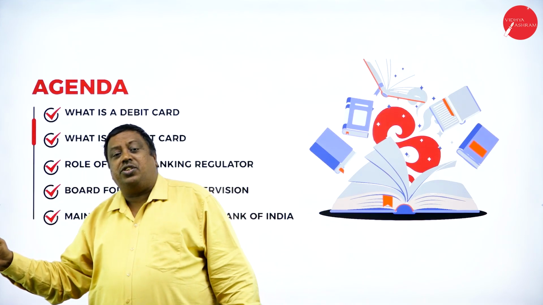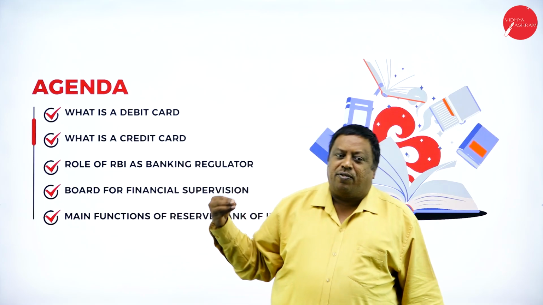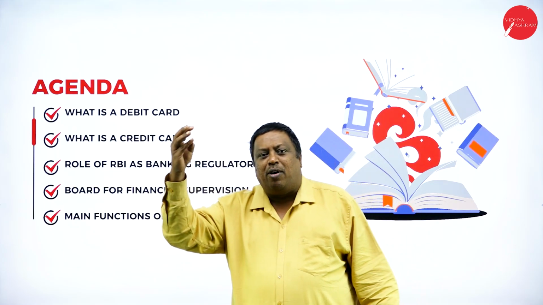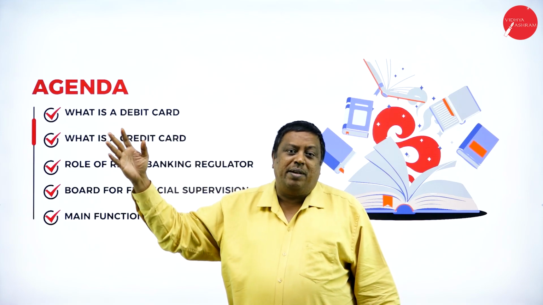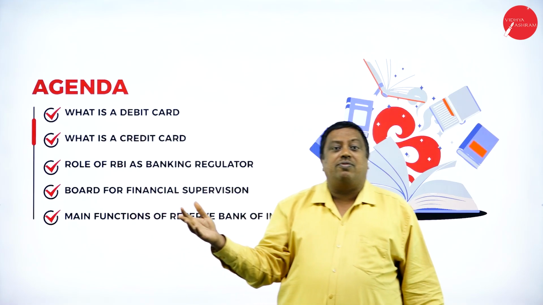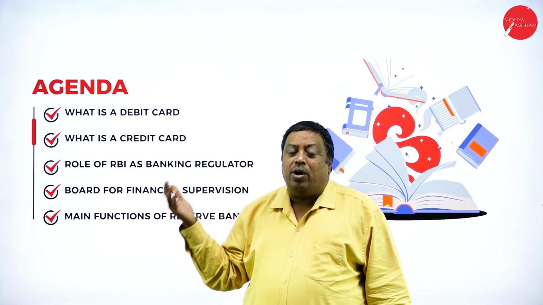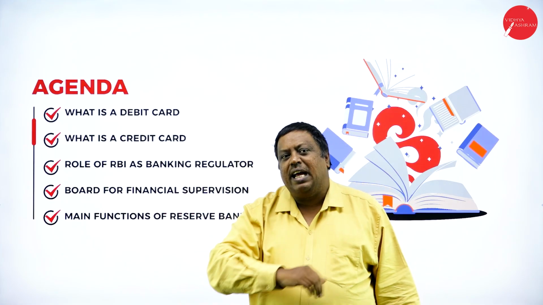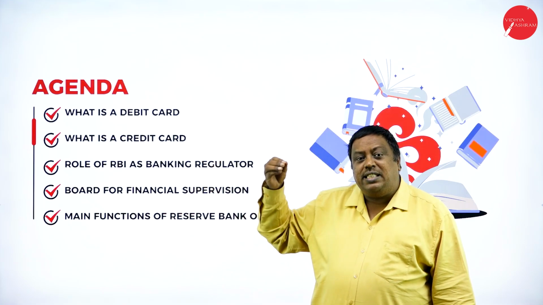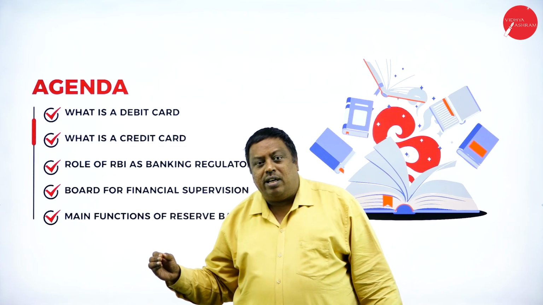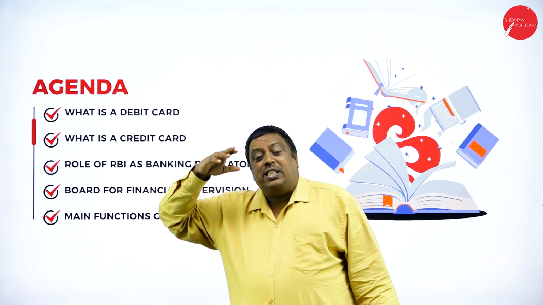These are the concepts we're going to learn. In our previous sessions, we have learned in the simplest manner the types of deposits like savings deposits, current deposits, and fixed deposits or term deposits. What are the terms and conditions for them, what are the benefits for individuals, and who can open the savings bank account. Now, after opening the savings bank account, every savings bank account holder is eligible to get the debit card. What is a debit card?